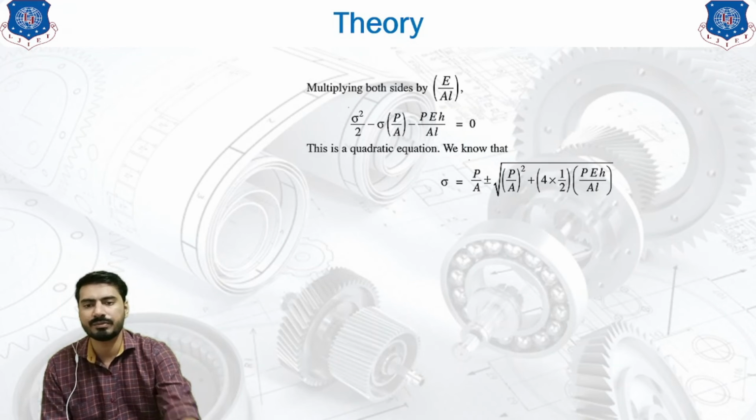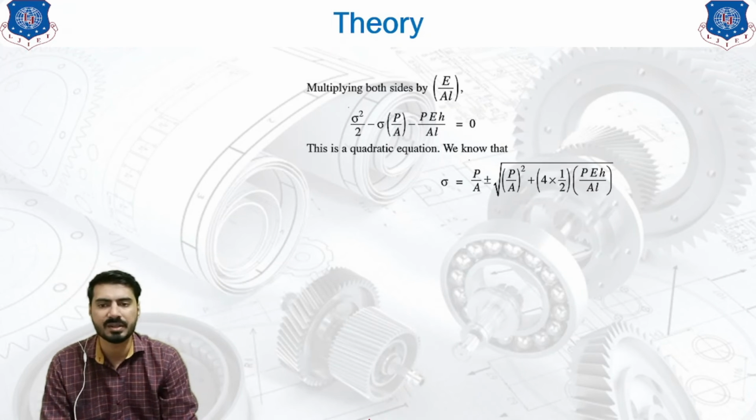Now further, if we simplify this equation by multiplying both sides by E upon AL, then our equation would look like this: sigma square by 2 minus sigma into P by A minus PEH upon AL equals 0.